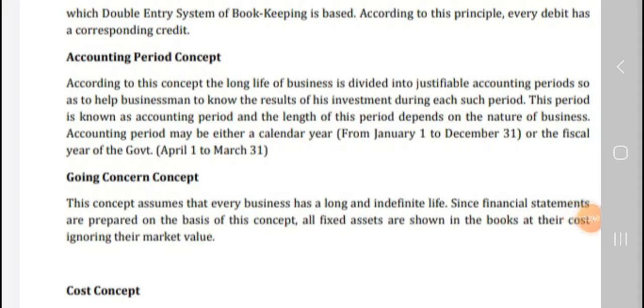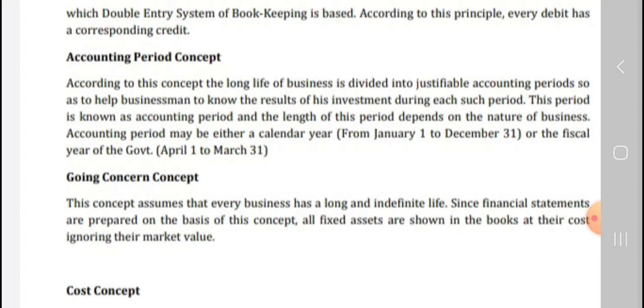Next is the accounting period concept. According to this concept, the long life of a business is divided into justifiable accounting periods. The long life of the business is divided into separate periods, each known as an accounting period, and the length of this period depends on the nature of the business.